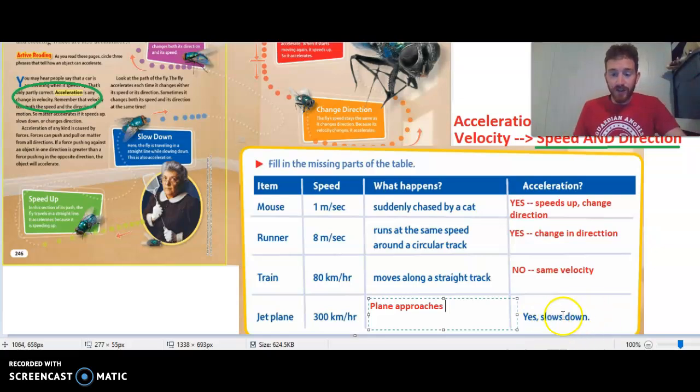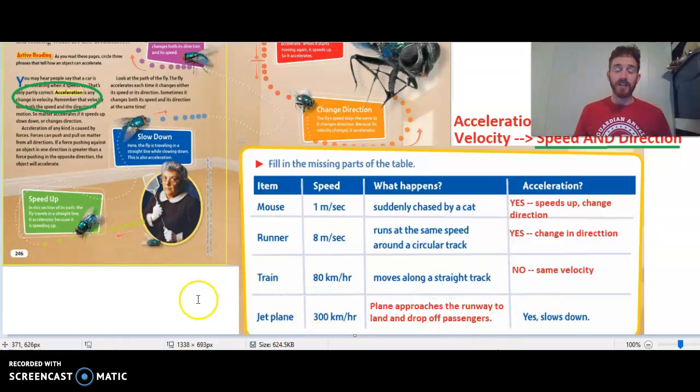Again, saying it slows down, the way we can match up a situation is that we can say the plane approaches the runway to land and drop off passengers, whatever it might be. Okay, so that's an example again of how we do have acceleration happening there. Here they tell us the acceleration happens and it slows down.